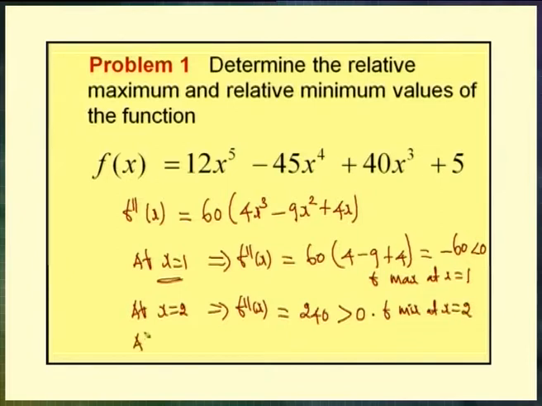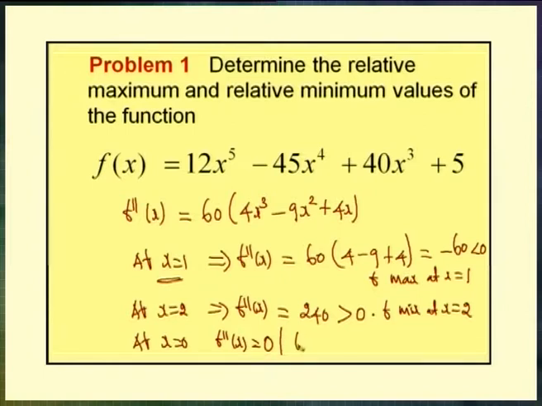Now, at the point x equal to 0, if we take x equal to 0 here, f double dash of x takes the value 0. So, in order to investigate the maximum or minimum at x equal to 0, since f double dash of x takes the value 0, we go for the higher derivative.